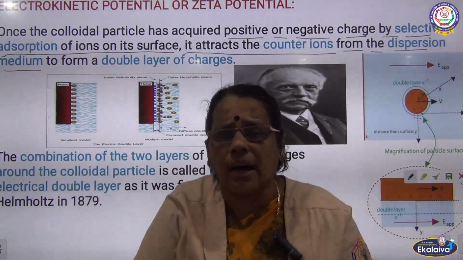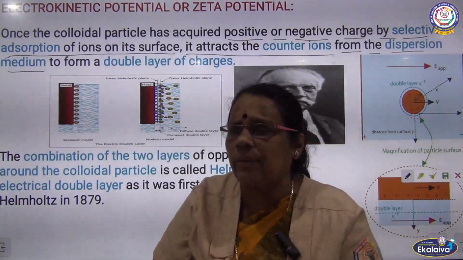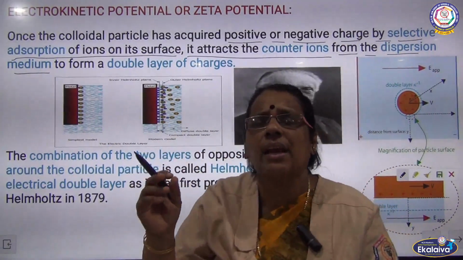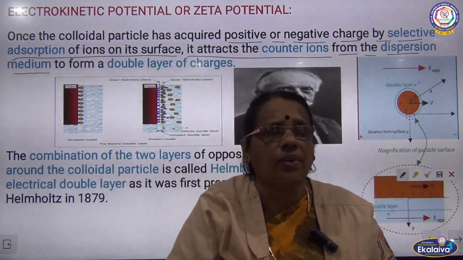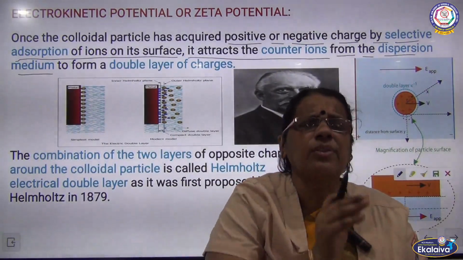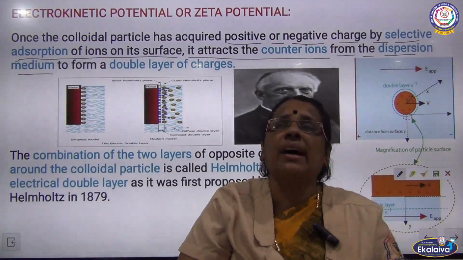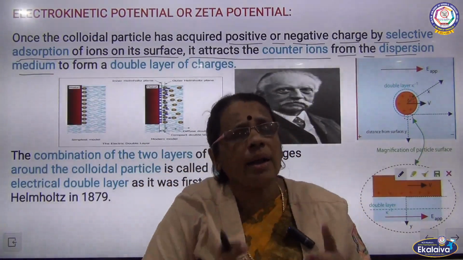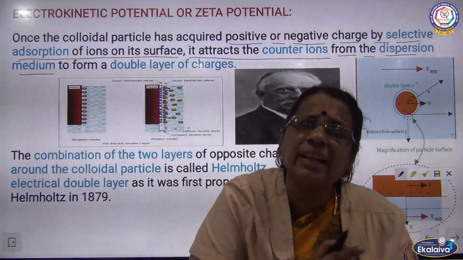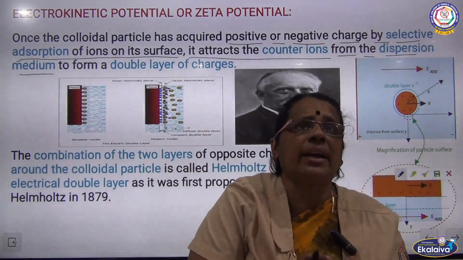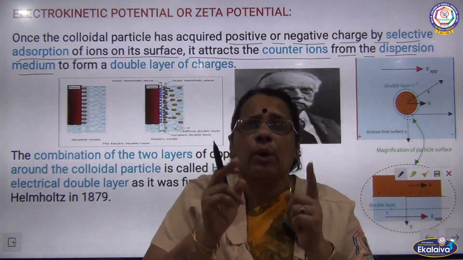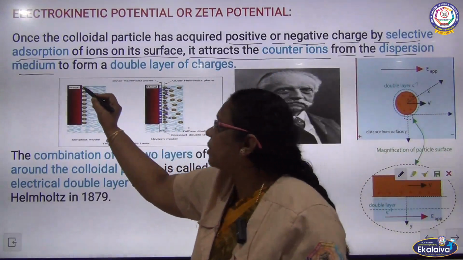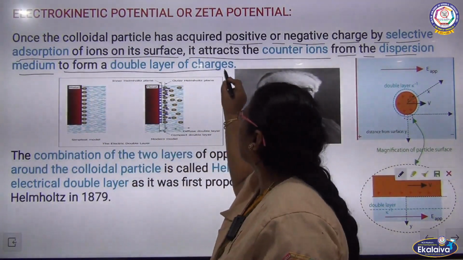As the colloidal particles are charged, either positively or negatively, definitely they attract the counter ion, which will have the opposite charge. When the colloidal particles are positively charged, they will attract the negative counter ions from the dispersion medium. Or when the colloidal particles are negatively charged, they attract the positively charged ions from the dispersion medium. After attracting the counter ion from the dispersion medium, it forms a double layer of charges.